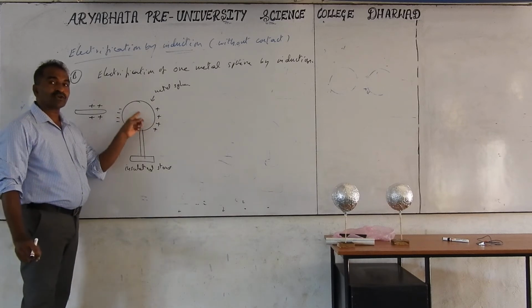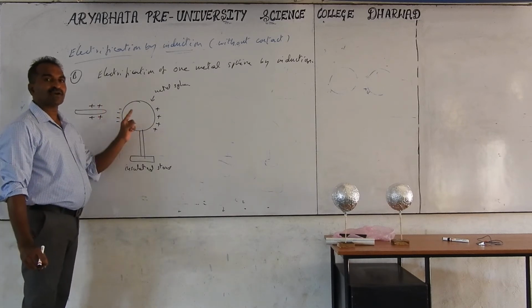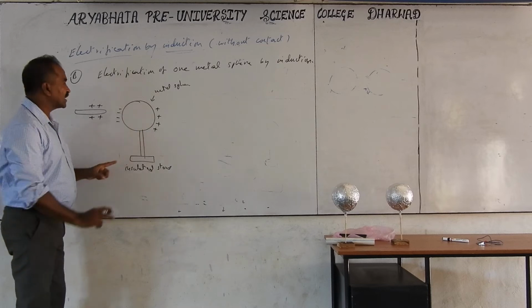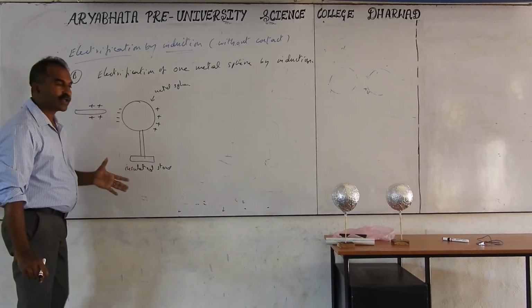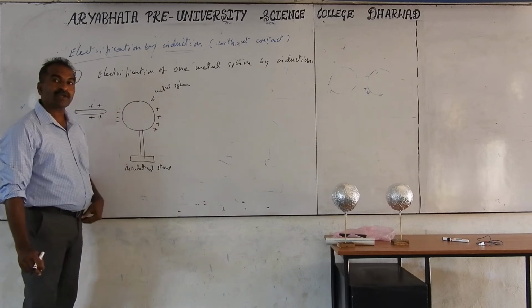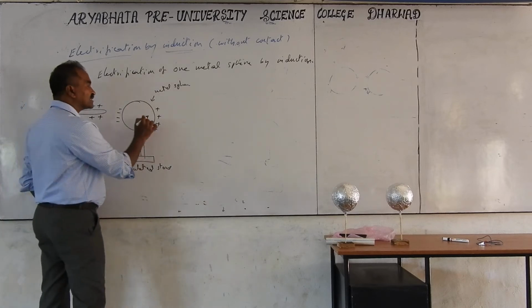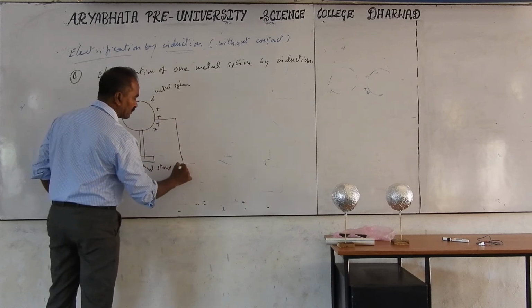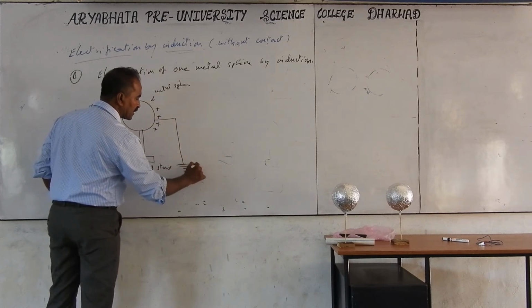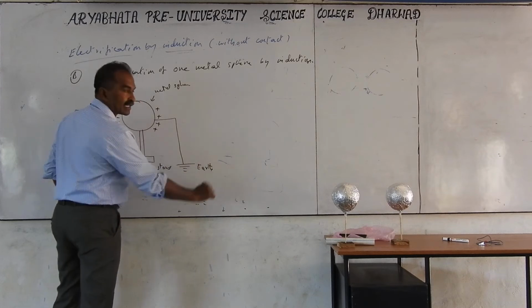But I want this to have only a single charge. I want to have here only minus charge. If the glass rod is positive, then only I can put this negative charge. What you have to do is remove the positive charge. How can you remove the positive charge? Connect this metal sphere to the ground with the help of a metal wire, conducting wire. This is called connecting to earth.